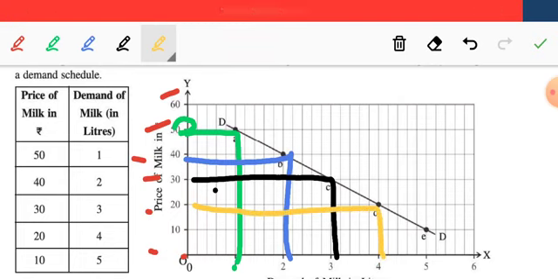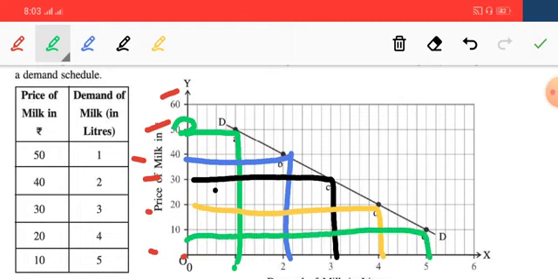And lastly, when price reduces to 10 rupees, then the demand will be 5 liters. So here first of all we are deciding the points at which these two combinations meet each other.